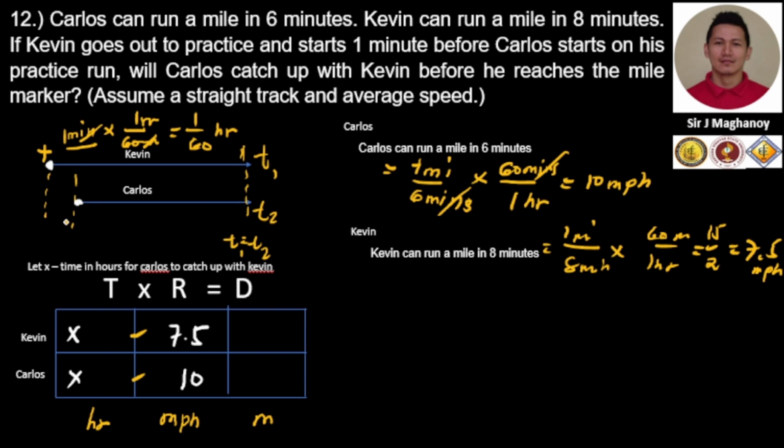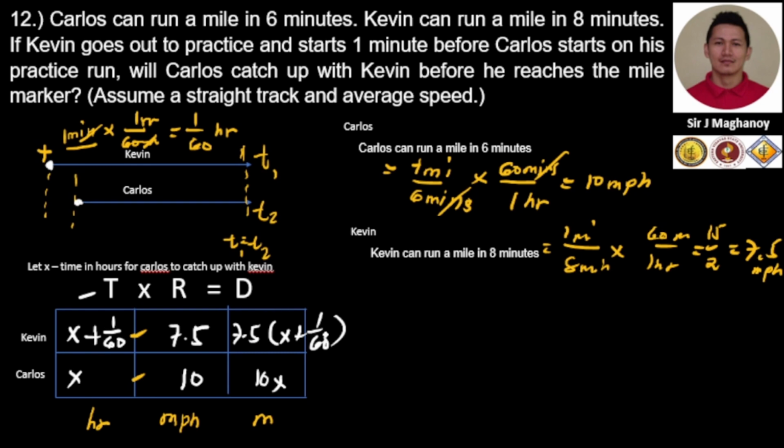Okay, so in our statement, who's ahead? Who consumed the 1 over 60 hour? That is Kevin because he moves ahead of Carlos. Now, if we apply our formula, that will become 7.5 times the quantity x plus 1 over 60, and this becomes 10x. Okay, and if we write our equation, what will be our equation?